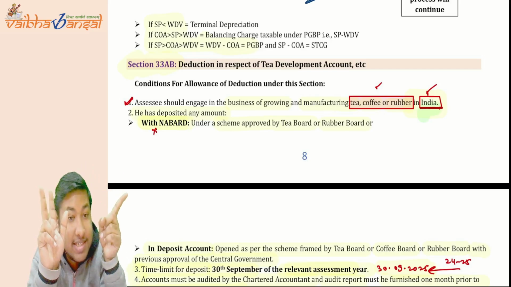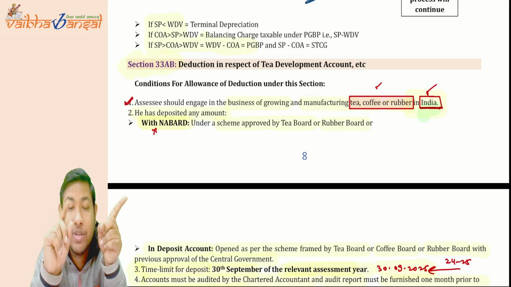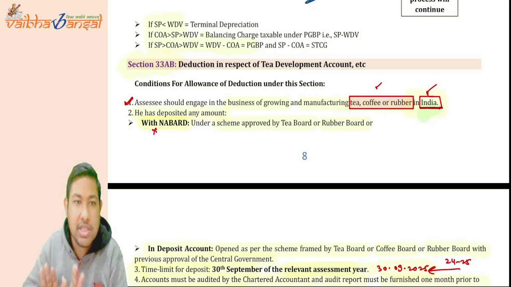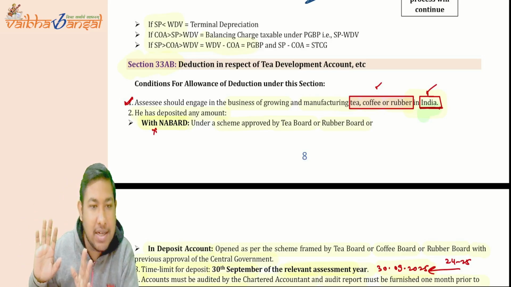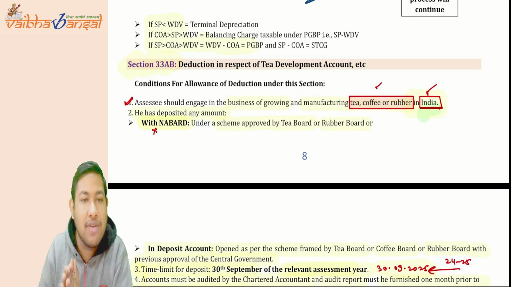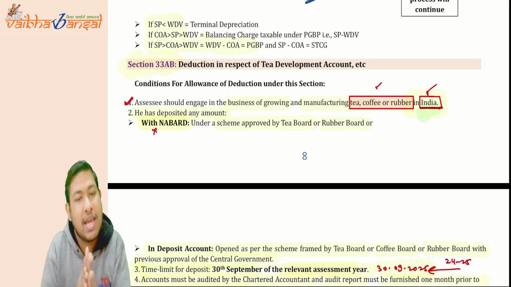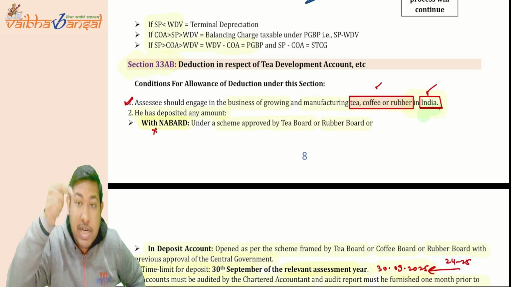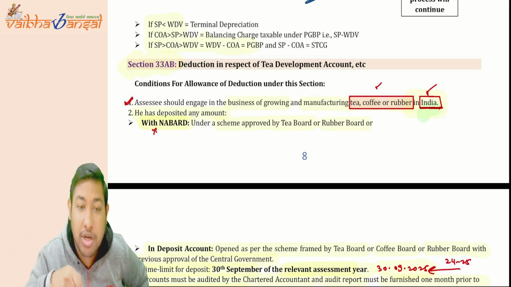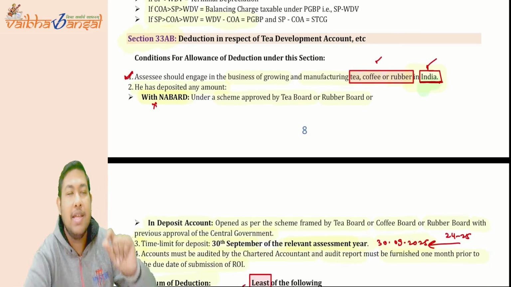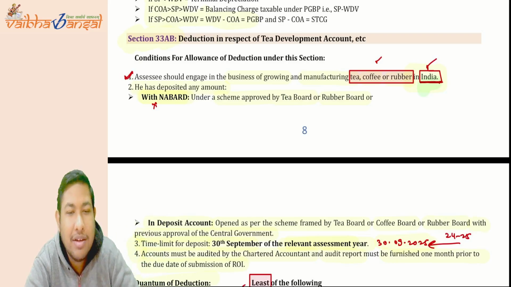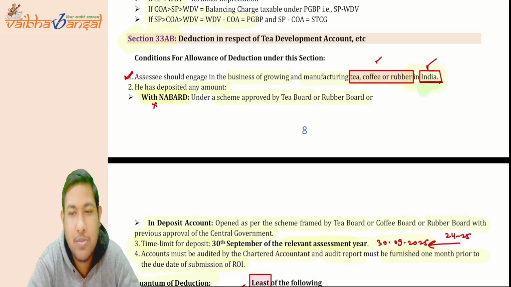We have taken an example of the ICA which talks about saplings or a nursery. It is not covered here, so it is wholly agriculture income, and we will take it as exempt. We will allow it 100% as agriculture income. But if it is tea, coffee, rubber growing and manufactured in India, it is important, the word India is important. Okay, he has deposited the earned amount in the NABARD account or any deposit account as per the scheme framed by the Tea, Coffee, Rubber Board.